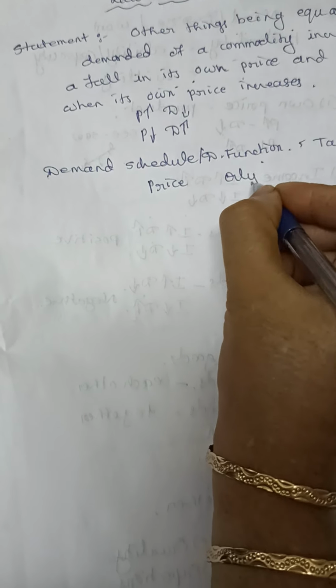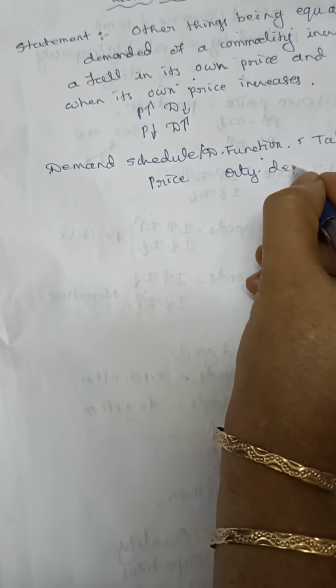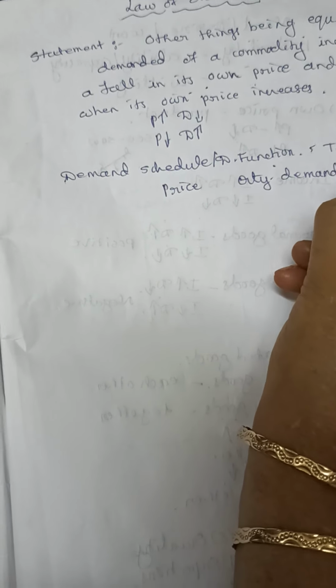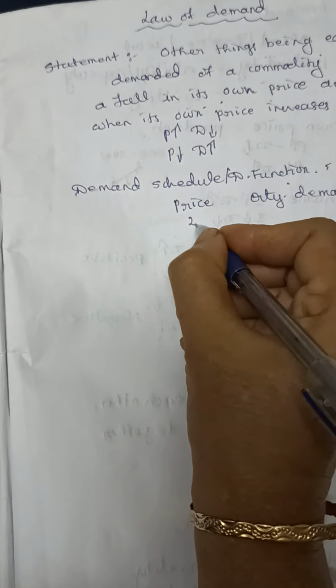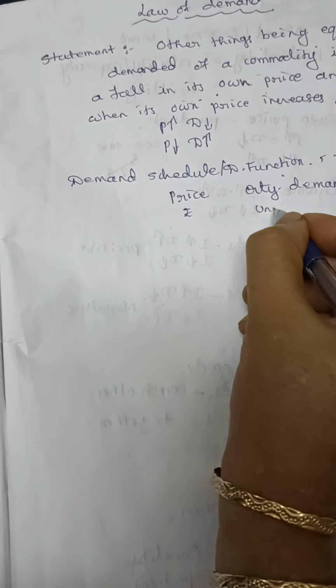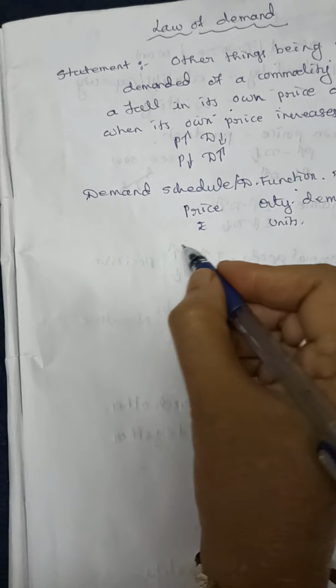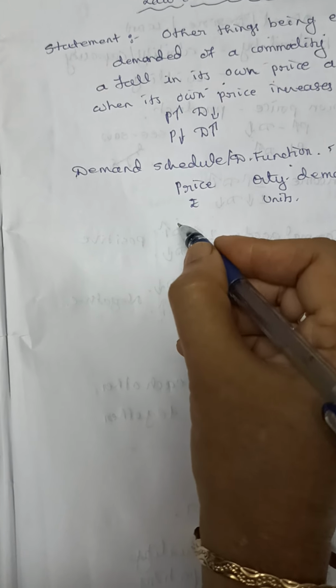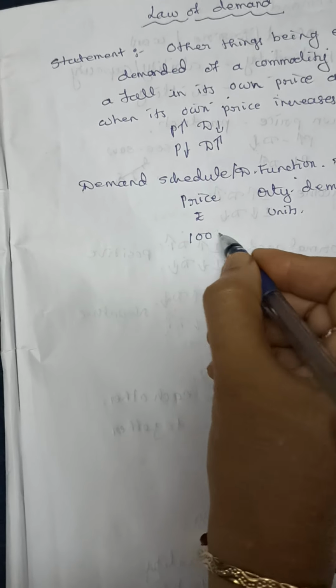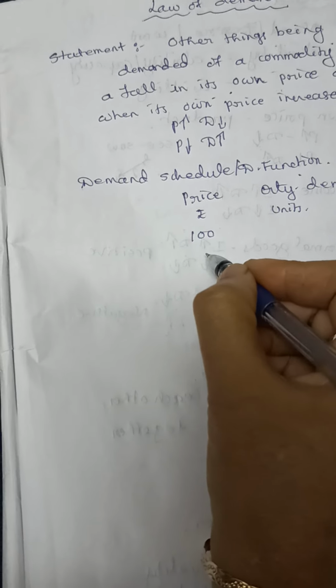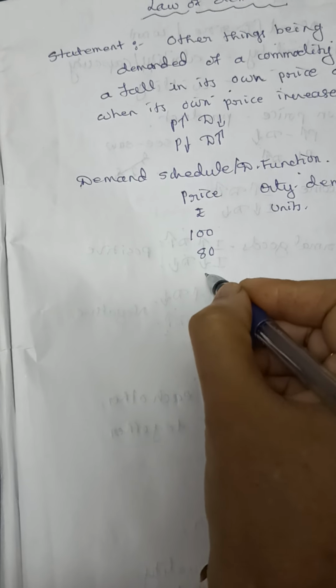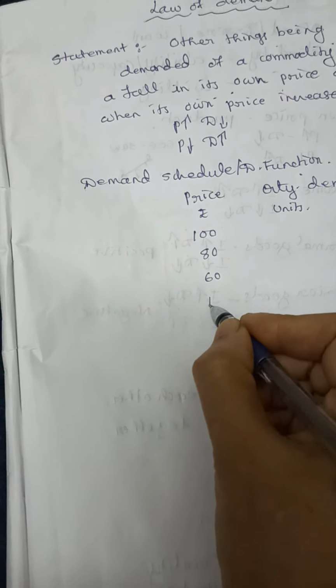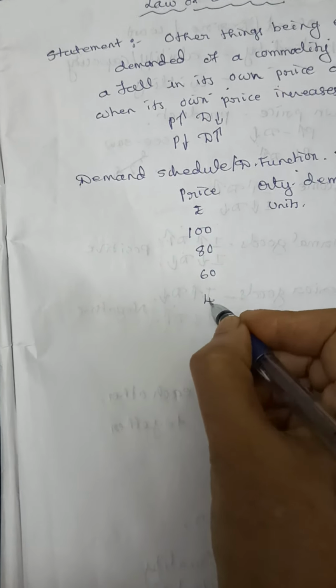So you have to write one imaginary schedule. There are two columns. The first is price, in terms of rupees, and the second one is quantity demanded, in terms of units. Take any number. Suppose you are taking 100. Go on reducing the price: 100, 80, 60, 40, 20. And for quantity, take the small number.